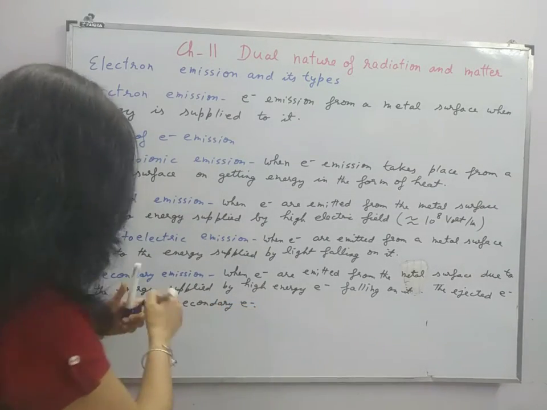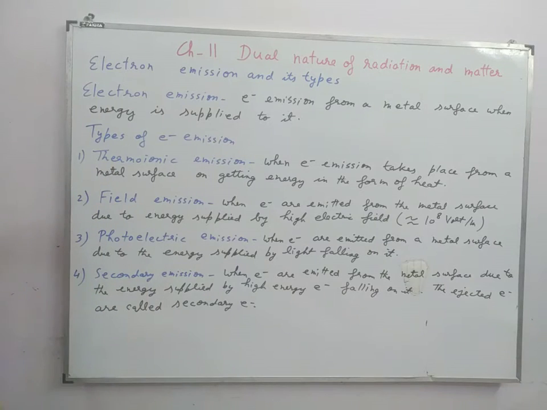So these are the four types of electron emission.